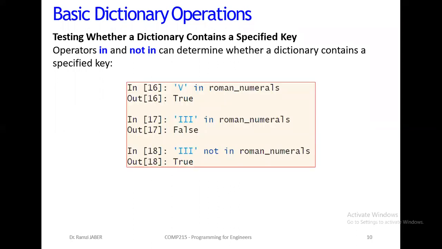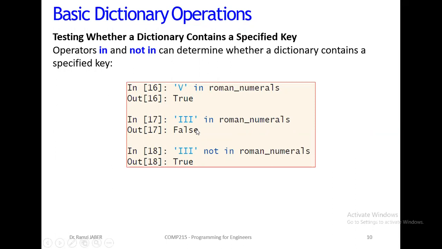Example: V in Roman numerals is true. If it's not there, it will be false. We removed the 3 from the dictionary, so 3 in Roman numerals is false.